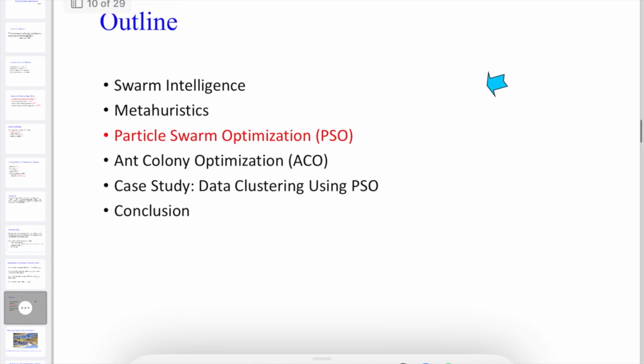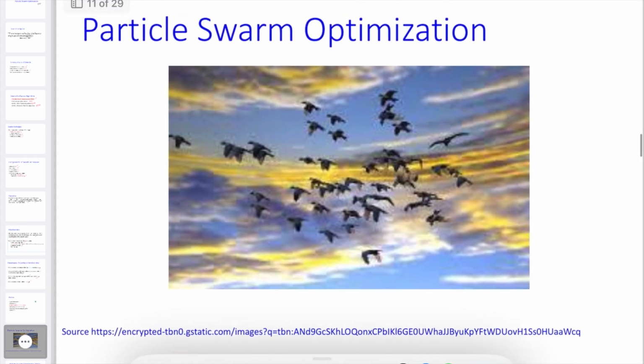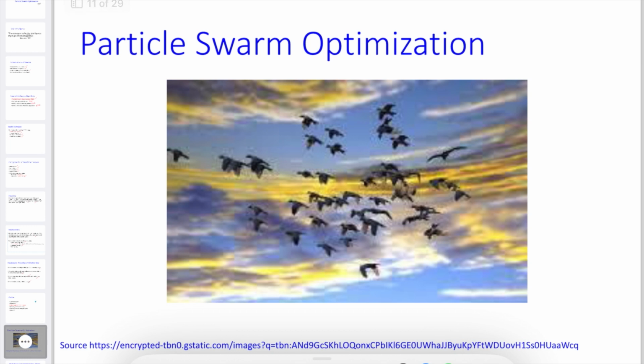Now this is the outline. You can see here, this is particle swarm optimization. See the flock of birds, they fly together to find the nest during the evenings, and during the daytime they want to find where the food is. So this is the way PSO works.